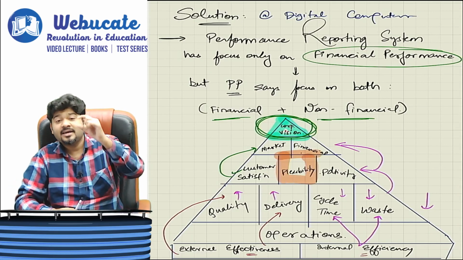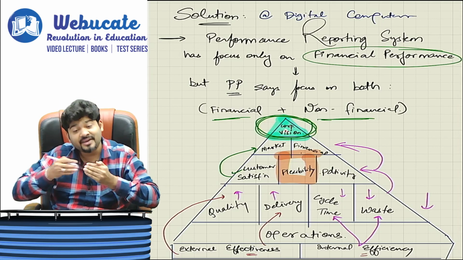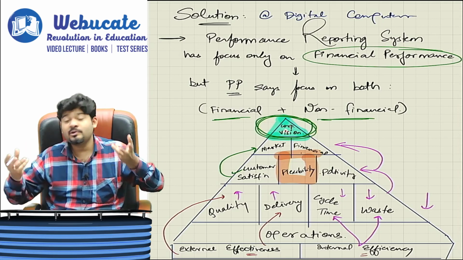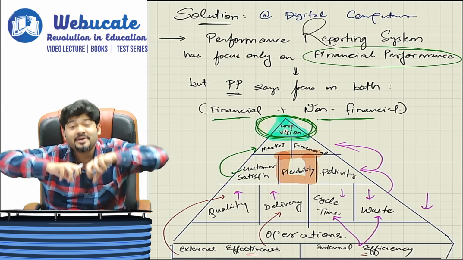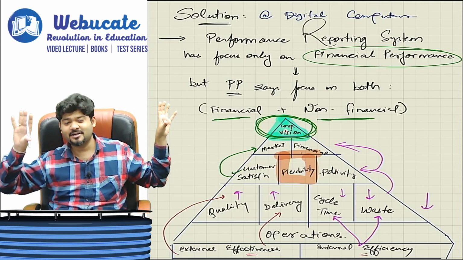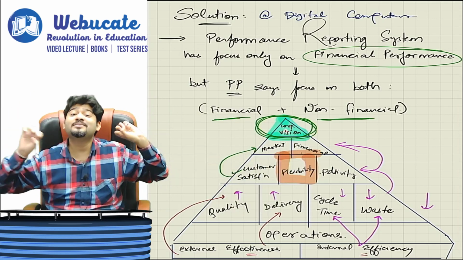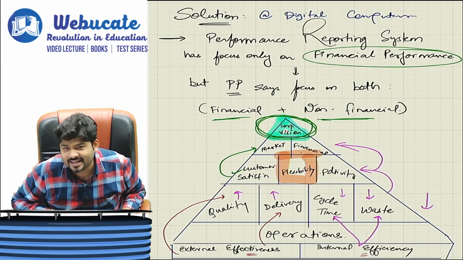Flexibility means if there is any change in customer specification, be flexible in your approach. If you have to change your process of producing a product, be flexible in your approach. So both customer and your internal process have to be flexible oriented, so that we go in the right direction.